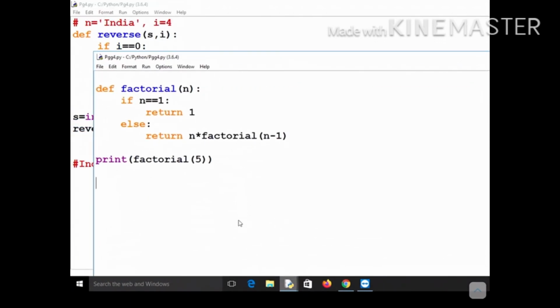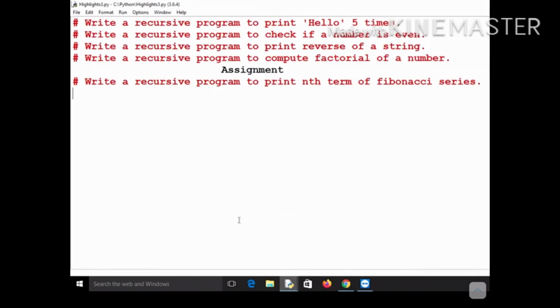That's it for today, and another assignment is that you have to write the program for the Fibonacci series. You have to first write a recursive program to print only the nth term. So what is a Fibonacci series? It essentially starts with 0. The first term is 0, the next term is 1, and what is the third term? It will be the summation of 1 and 0, so it will be basically 1.